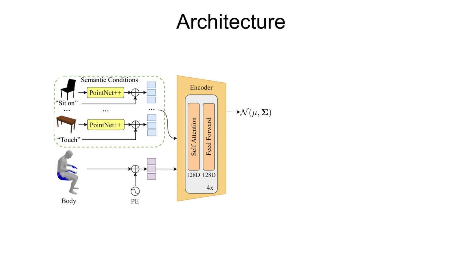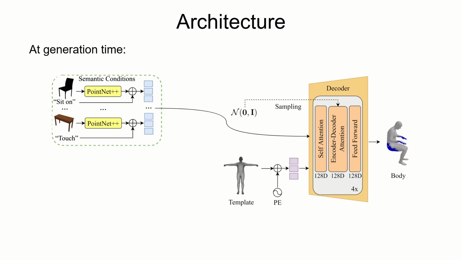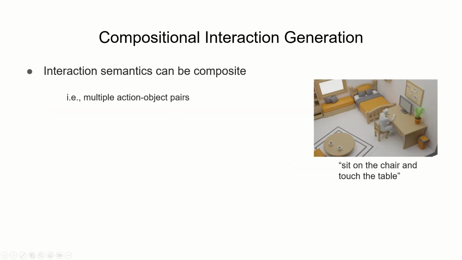The object tokens added with action embeddings are conditional inputs to both the encoder and decoder. Transformers are used to encode the object and human points in a unified latent space. The decoder outputs the human body with contact features from sampled latent code and a template body. At generation time, only the decoder is used.